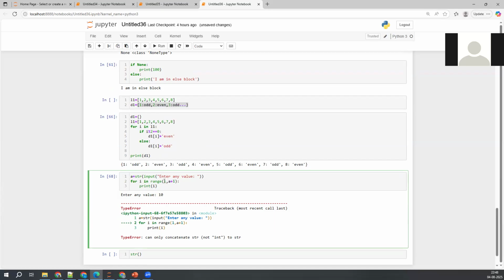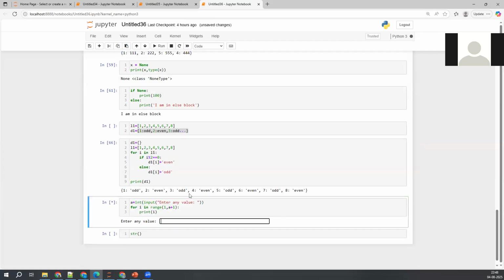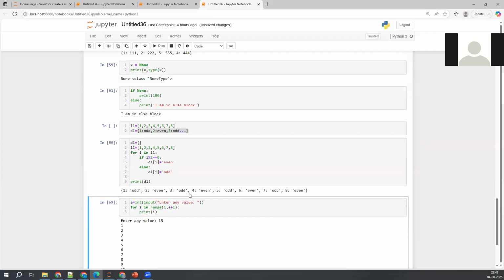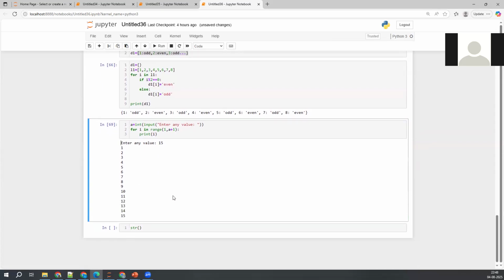Range takes a start value and a stop value, where the end value is stop minus 1. Maybe he's asking, if we enter any string value, how to iterate over all the individual characters in the string. That is easy. Let's say I'm taking a new cell here.